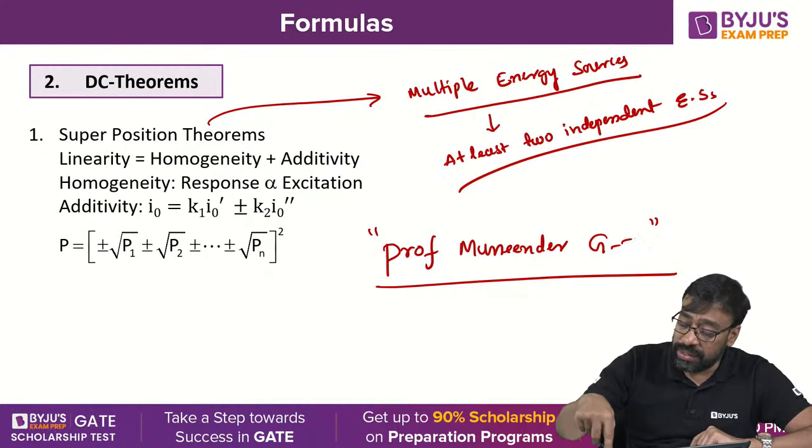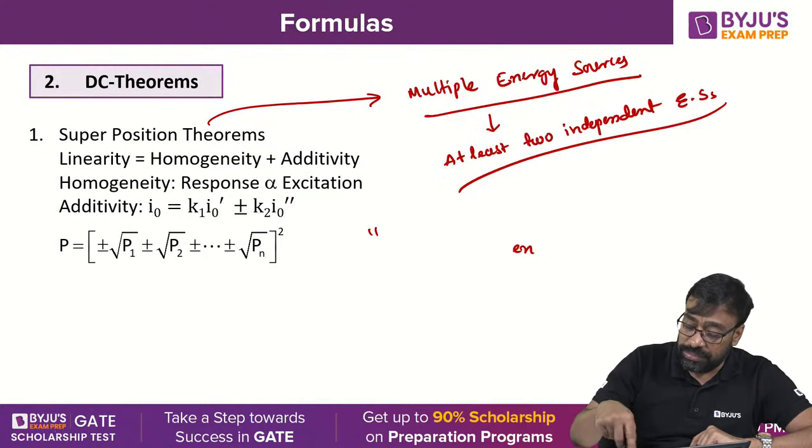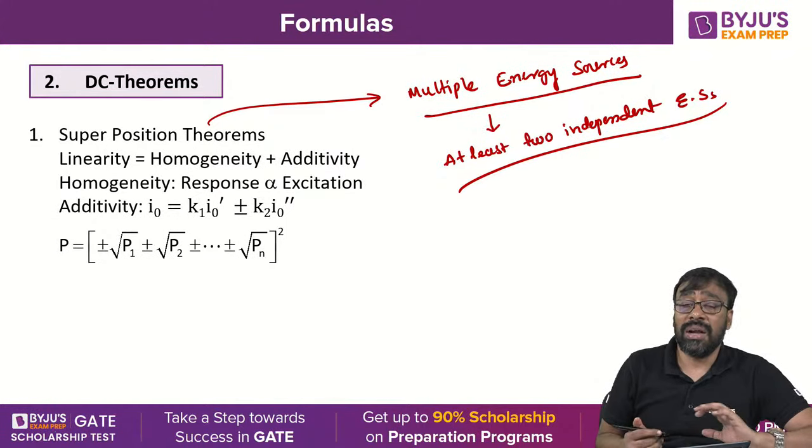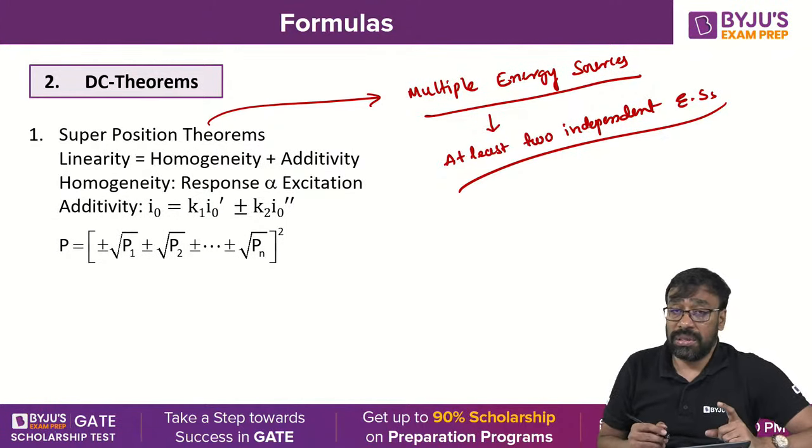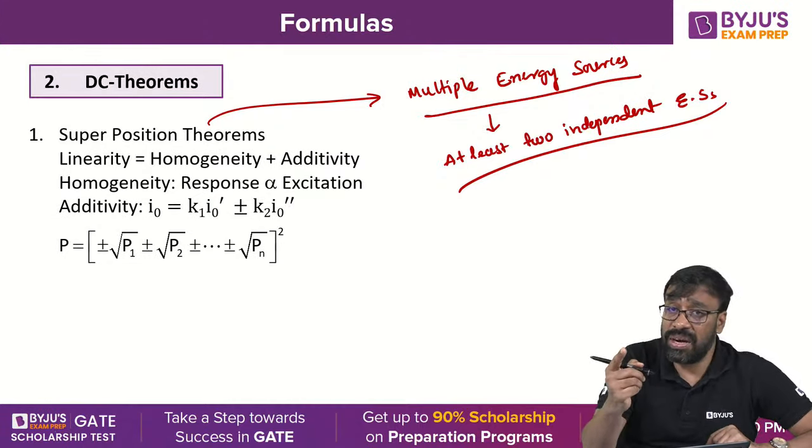Now coming to the superposition theorem. The superposition theorem statement is applicable only to current or voltage response, but not to the power. But power can be expressed in terms of current and voltage.